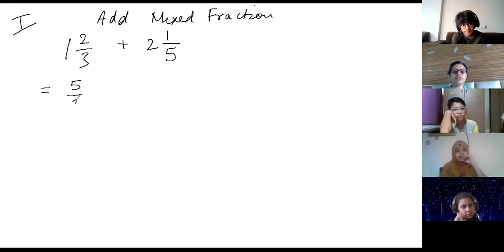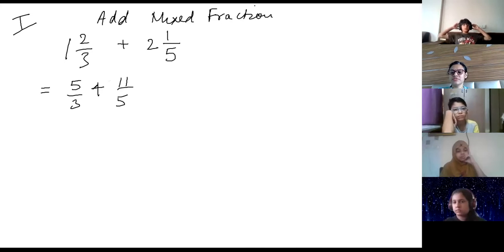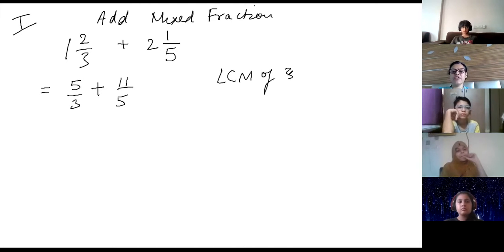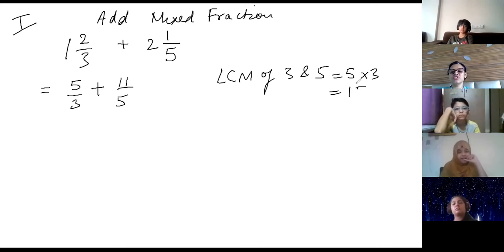This is 5 by 3 plus 11 by 5, right? Yes or no? 5 twos are 10 plus 1, 10 by 5. Yes. So what is the LCM? The LCM of 3 and 5 will be, because there is no common factor, you just have to multiply 5 into 3, which is 15.